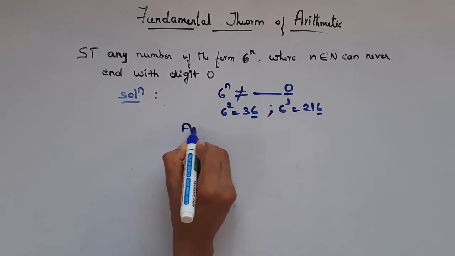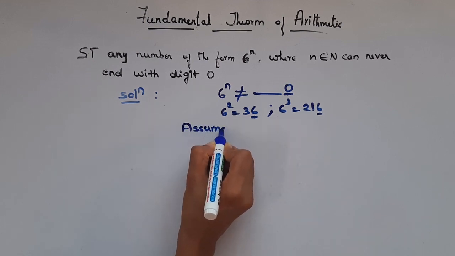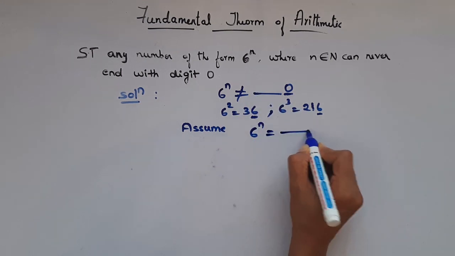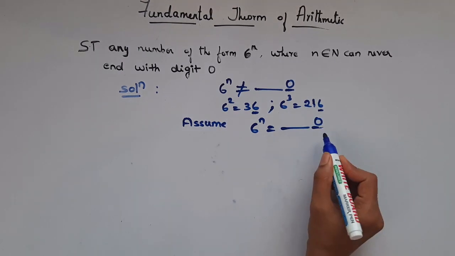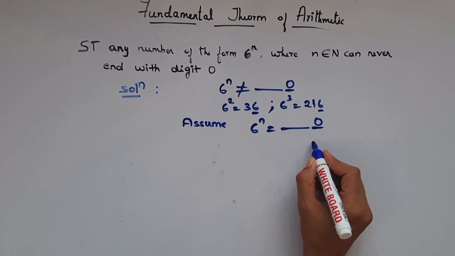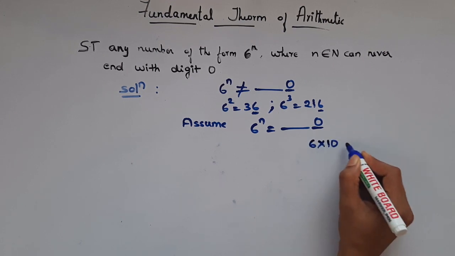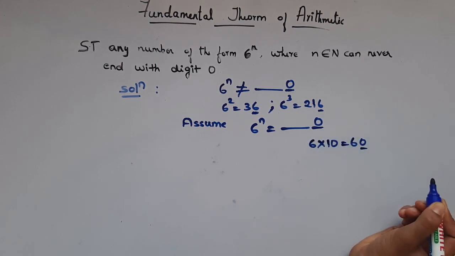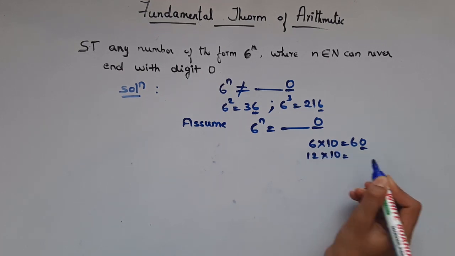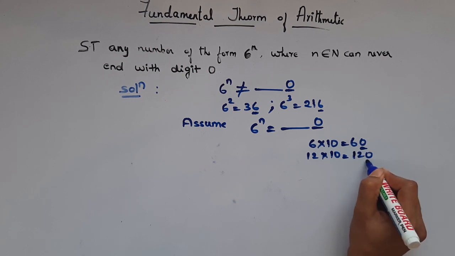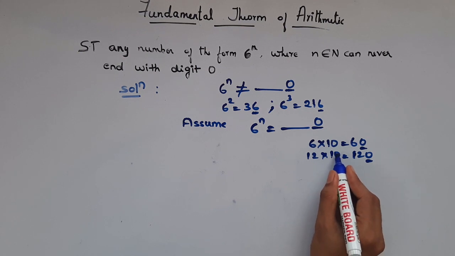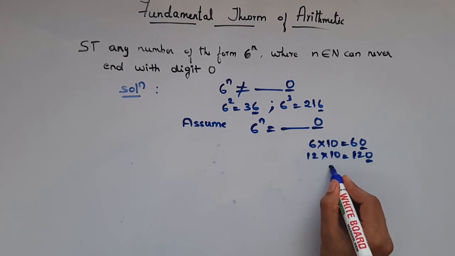For that, first let's assume the opposite, that is, 6 power n will give a number whose end digit is 0. You will get end digit as 0 only when a number is multiplied by 10. Say 6 into 10 is equal to 60. That is, the end digit is 0. 12 into 10 is 120. Here in this case also the end digit is 0. That means a number has to be multiplied by 10. So now the factors of 10 are 2 and 5.